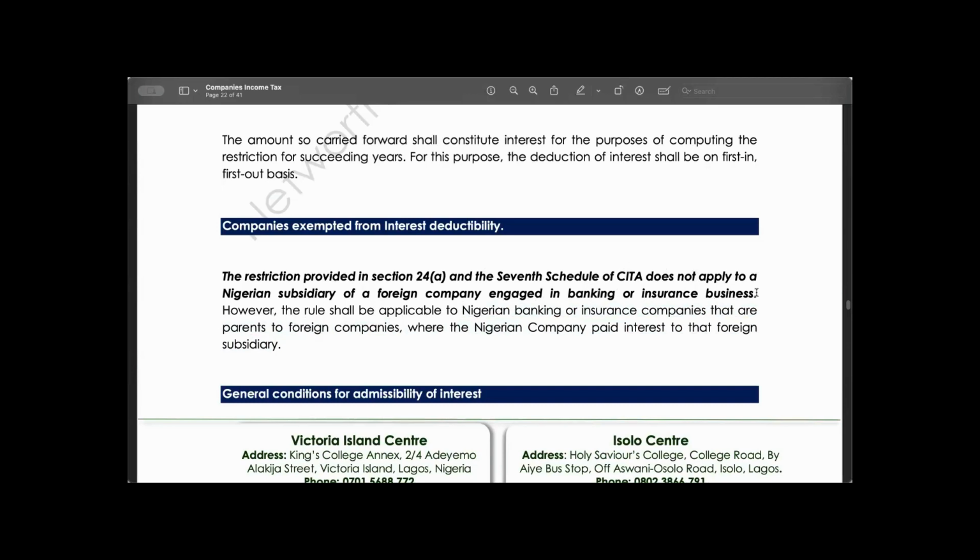This does not apply to a Nigerian subsidiary of a foreign company, but it is applicable to a Nigerian company that has a foreign subsidiary. Let me say it again. A Nigerian company that is a subsidiary of a foreign company is exempted from this. So if you pay interest, it is exempted from this provision. Meanwhile, for a Nigerian company that has a foreign subsidiary, this rule will be applicable to them.